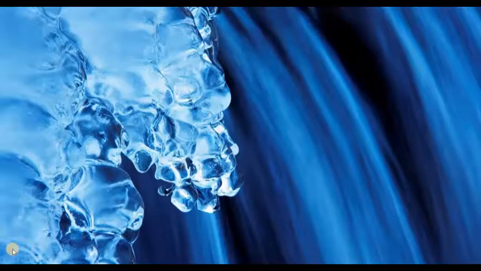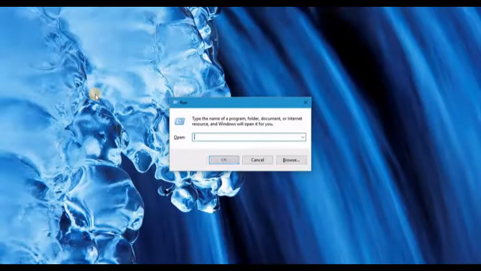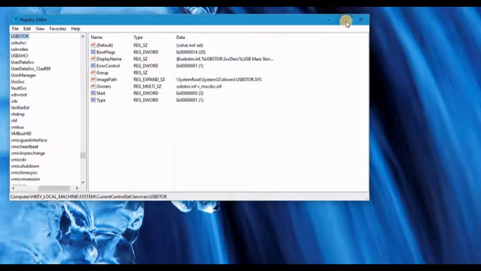What you have to do is click on the start menu and type run. The Run application appears on the screen. Click on the application. Now what we have to type is regedit. This is the registry editor command, where you can edit the registry files in your computer. Click on OK. As you can see, it's asking to allow. Click on yes.